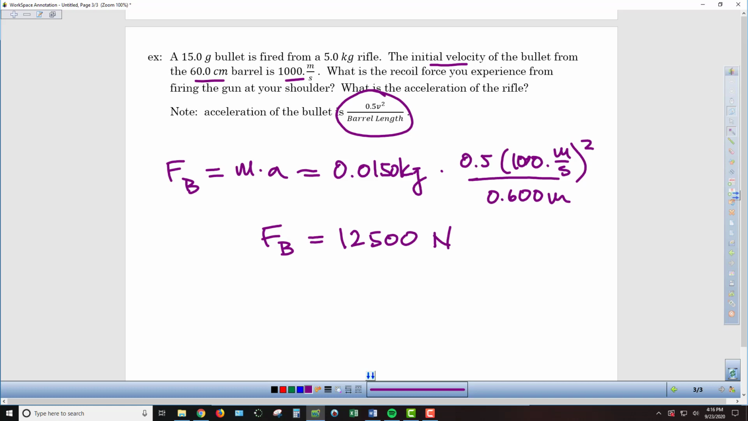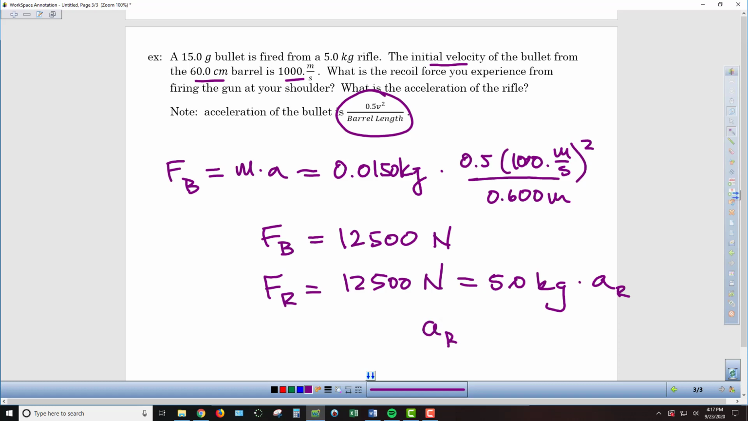So what's happening with the rifle? Well, for the rifle, it's going to be that exact same 12,500 newtons. For each action, there's an equal and opposite reaction. So then I'm going to set that equal to the mass of the rifle, 5.0 kilograms, and then times the acceleration of the rifle, which is what we're eventually solving for here. So I can now take this, just divide both sides by 5, and I get the acceleration of the rifle is going to be a healthy 2,500 meters per second squared.